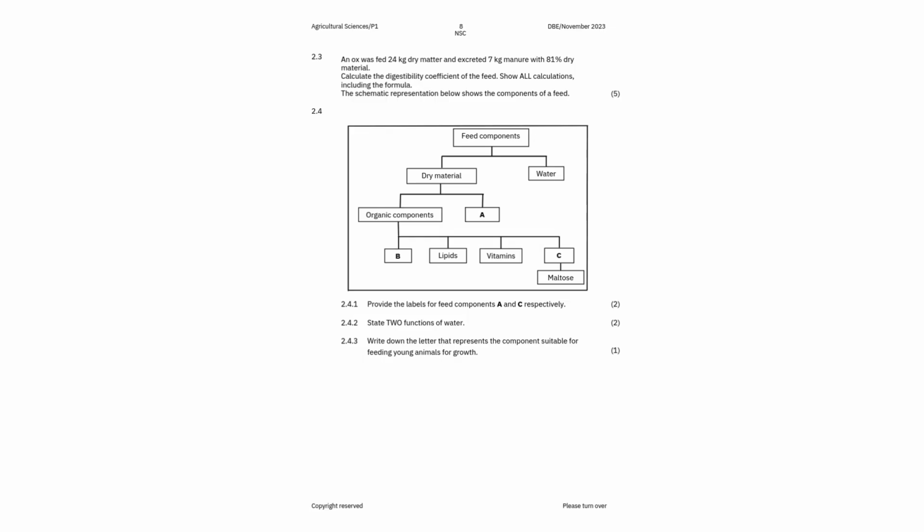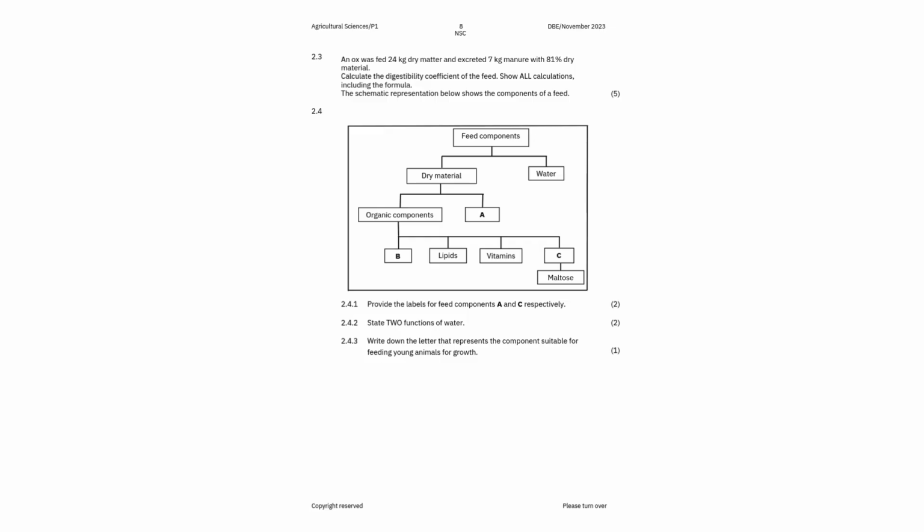5.67, right? Then this means from this 24 kg, when you're substituting now with numbers or values, 24 kgs minus 5.67, then you divide that by 24. You get your answer and then you multiply that by 100. Then you get your percentage.